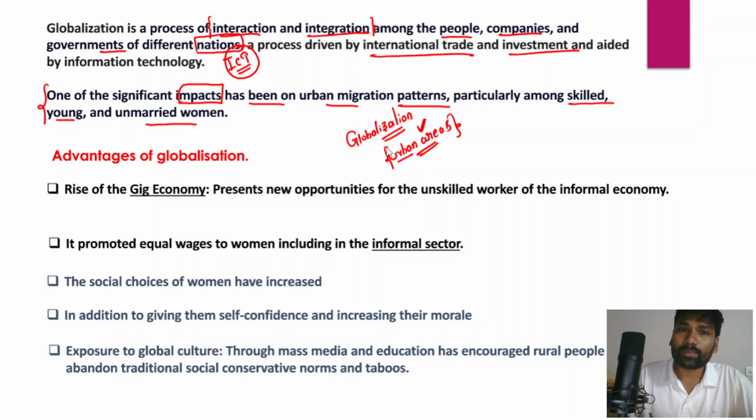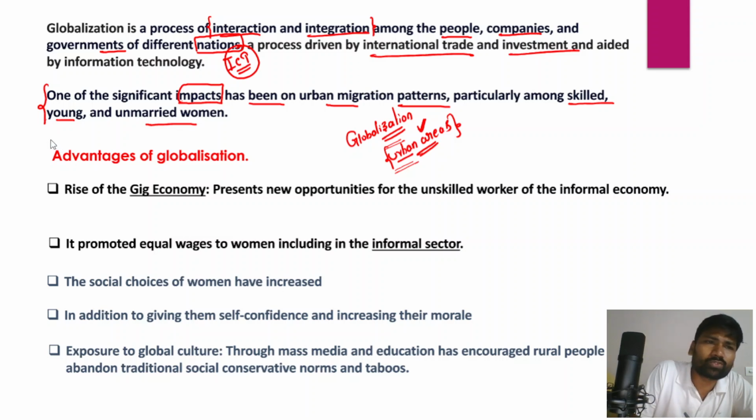Once these urban areas developed, they attracted a lot of skilled young and unmarried women. And after globalization, the personal freedoms and relationships of these young women have been impacted a lot. So we'll understand both the positive and negative impact of globalization on the personal freedoms as well as the relationships of skilled young unmarried women with their families.